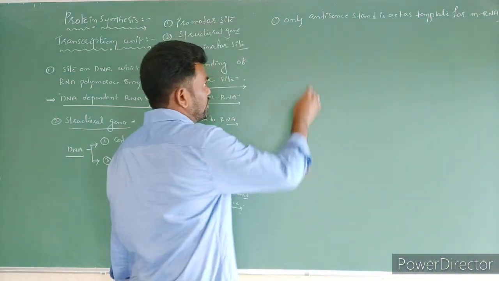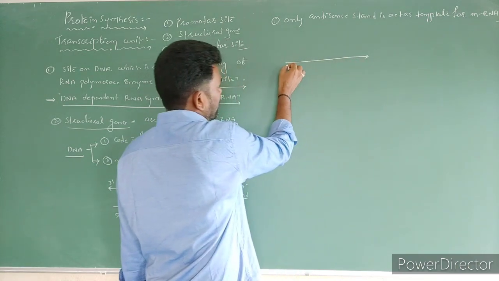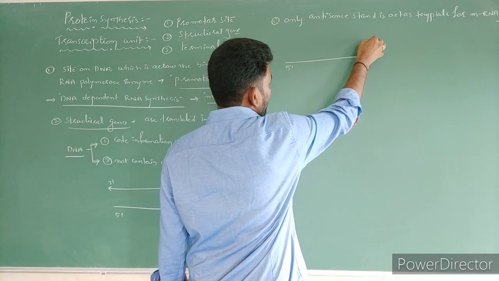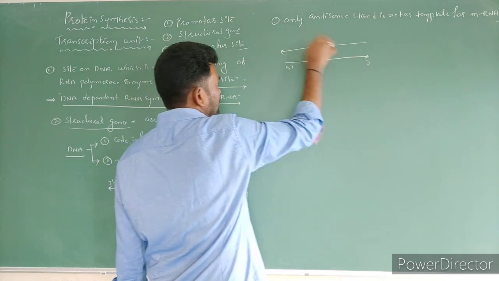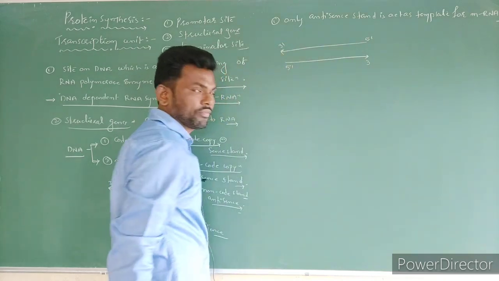Right? So don't get confused here. Most of the students are going to confuse here. This is 5' to 3', then the opposite strand is also again 5' to 3'.